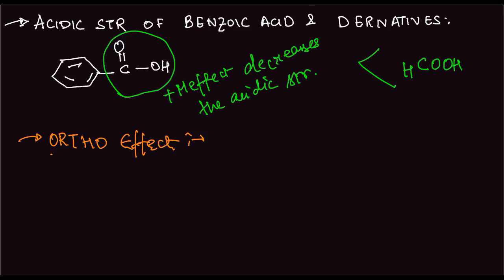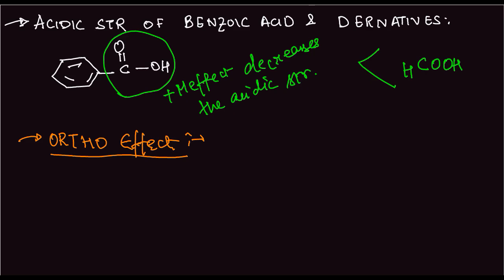What is ortho effect? Ortho effect basically means the substituent attached at the ortho position in benzoic acid increases the acidic strength irrespective of its electronic effect. Okay? Now, the substituent attached in the ortho position pushes the COOH out of the plane, so that the plus M of the benzene and plus M of the COOH is reduced, and hence the acidic strength increases.